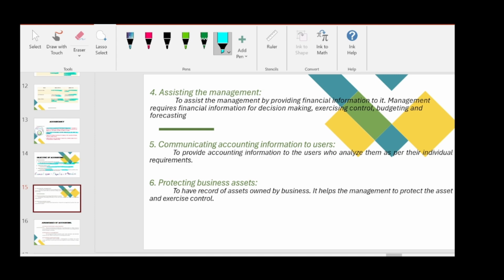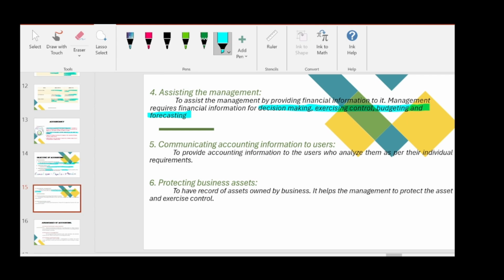They can devise new schemes in the organization. So that is the fourth point. To assist the management by providing financial information to it, management requires financial information for decision making, exercising control, budgeting, and forecasting. So this is the fourth objective.